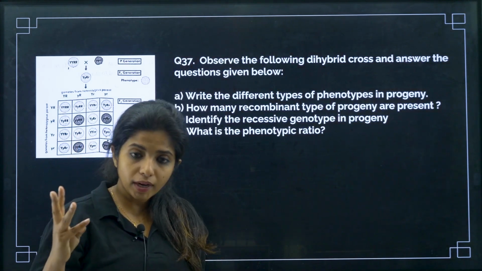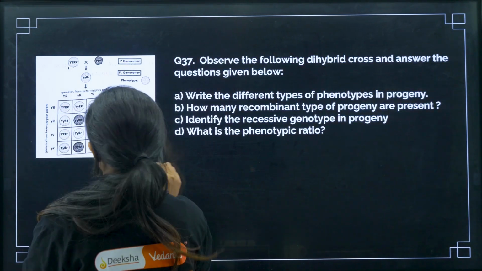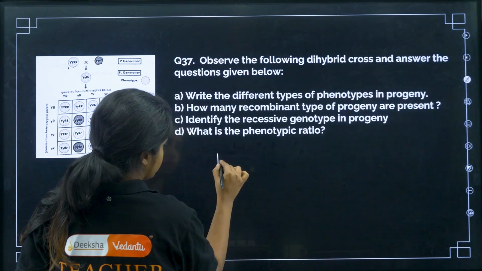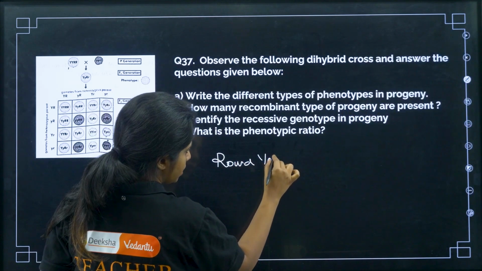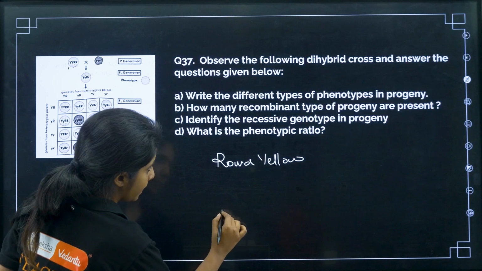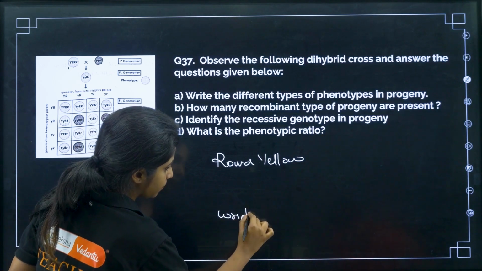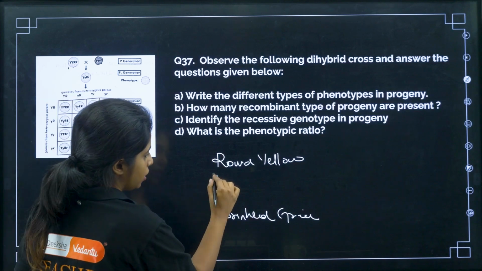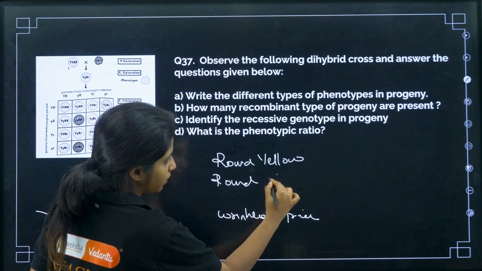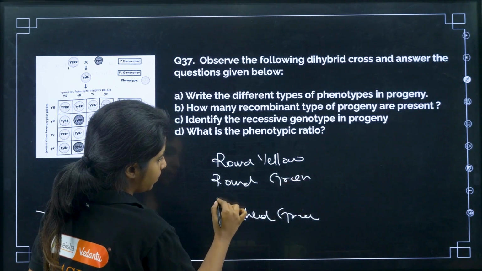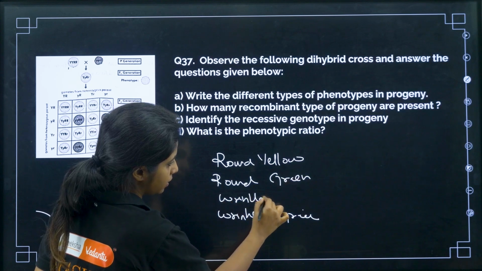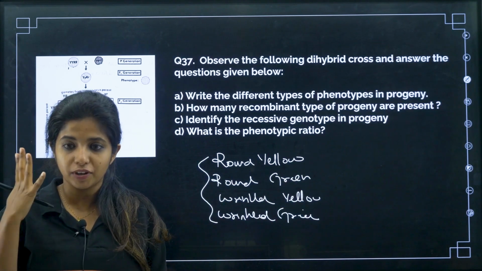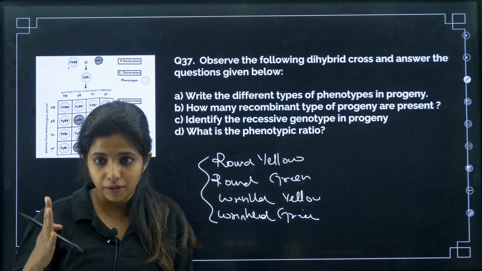Listen to me. Round and yellow is there. So we have round and yellow and what? Wrinkled and green. Cool. Now we have to make a mix and match. Round was with yellow, this time we will make it with green. And wrinkled was with green, this time we will make it with yellow. And tada, you have how many progenies? 4 types of phenotypes. Phenotypes means the physical appearance in the progeny.